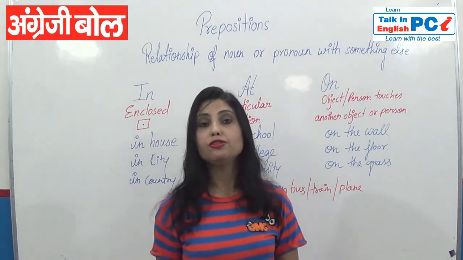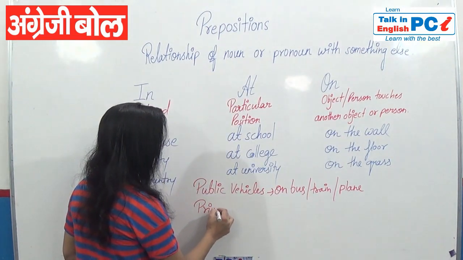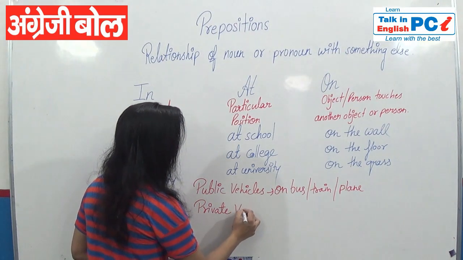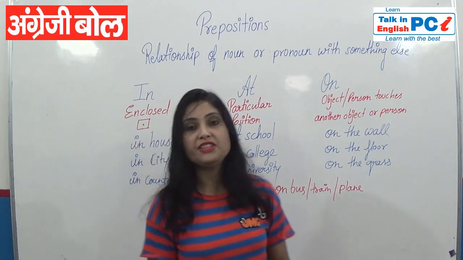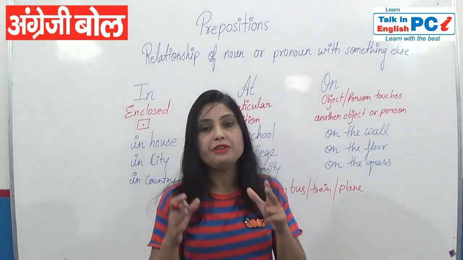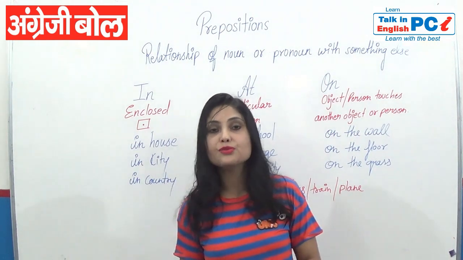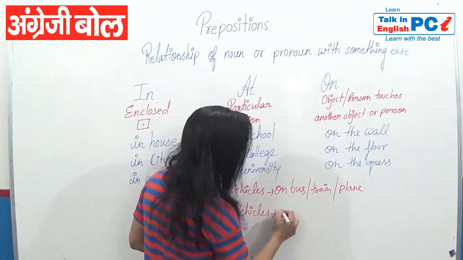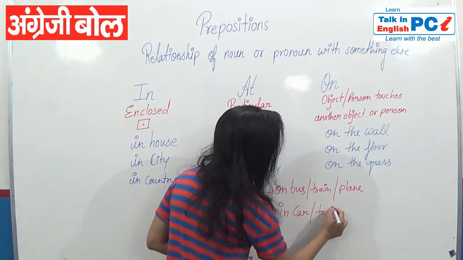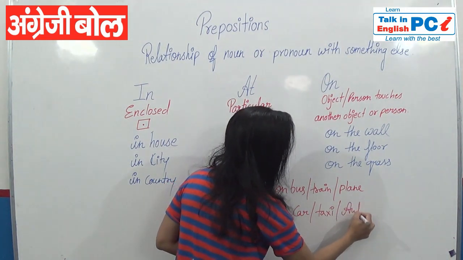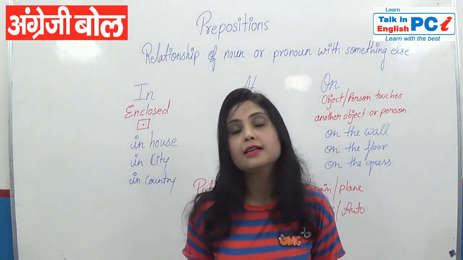If we talk about private vehicles which are covered, we will always use "in". You will say in car, in taxi, in auto, which are covered.